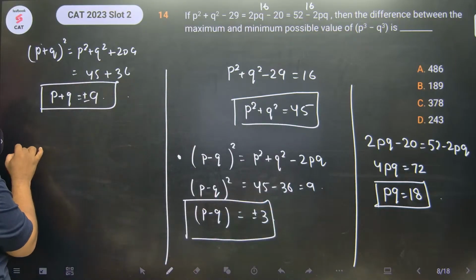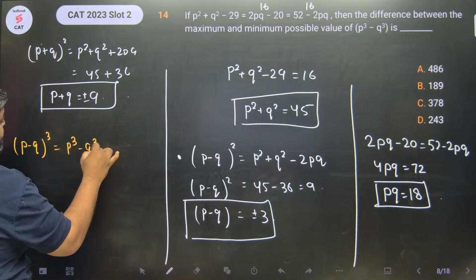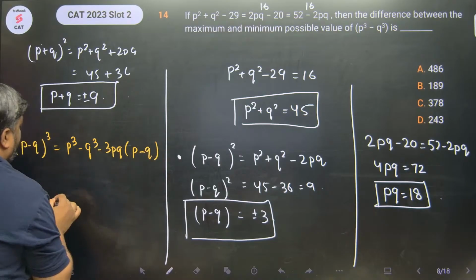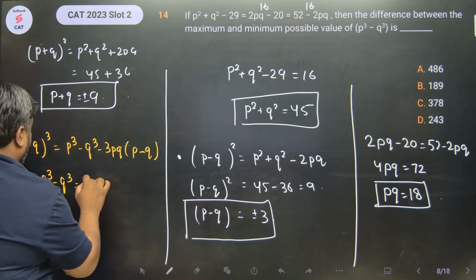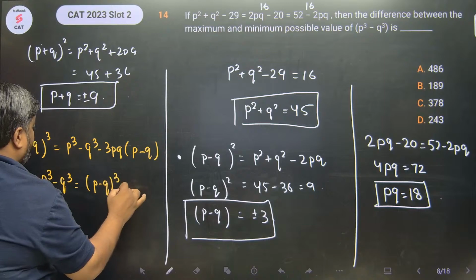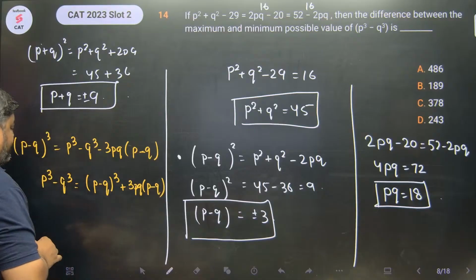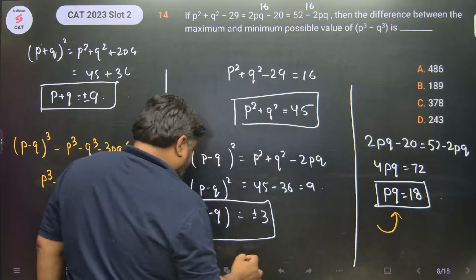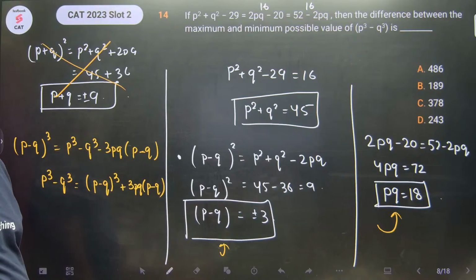P minus q whole cube is p cube minus q cube minus 3pq into p minus q. p cube minus q cube को एक तरफ कर लेते हैं. p cube minus q cube is equal to p minus q whole cube plus 3pq into p minus q. मेरे पास pq है, मेरे पास p minus q है, मुझे p plus q की जरूरत ही नहीं है. ये मैंने unnecessarily calculate कर दिया.